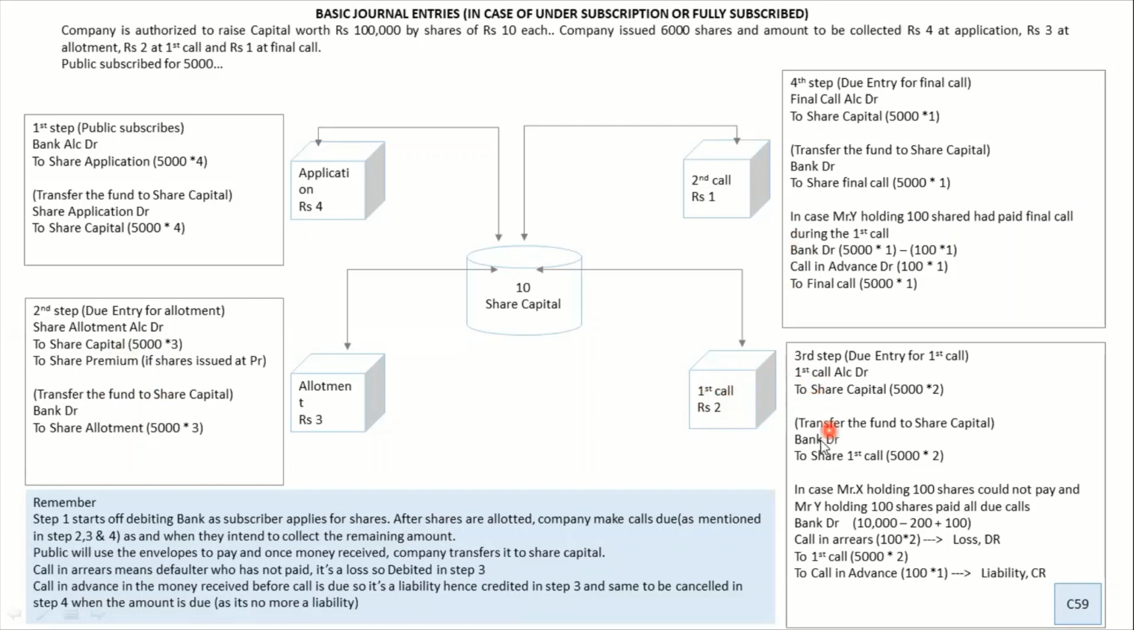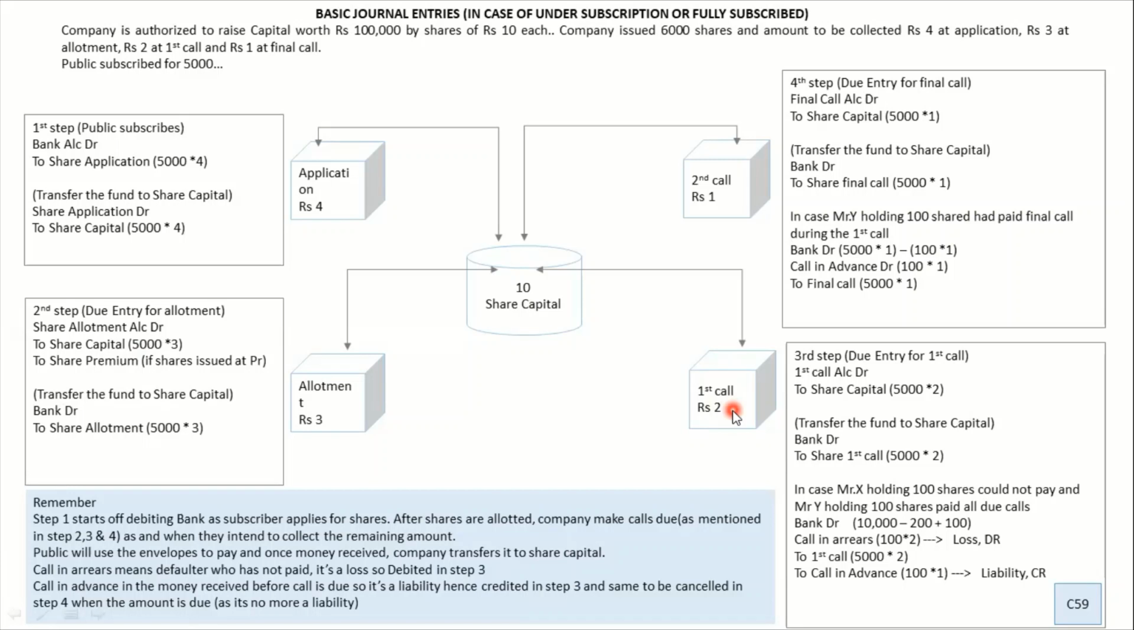So now let us imagine two cases. First case is that there is Mr. X who is holding 100 shares and could not make the payment. So what is the amount he is not going to pay? 100 into 2, that is 200. Now that amount is called call in arrears. Call in arrears is basically the money which the company hasn't got despite asking. That is what call in arrears is.